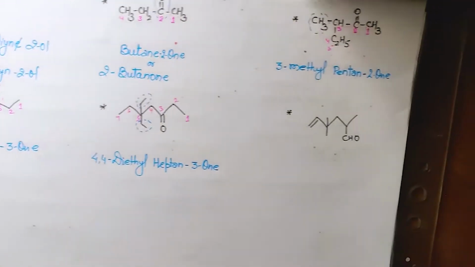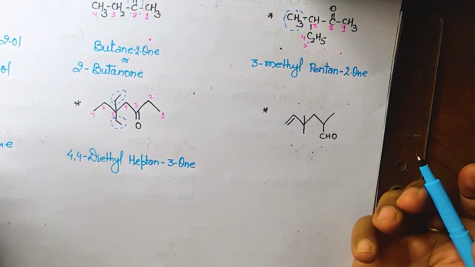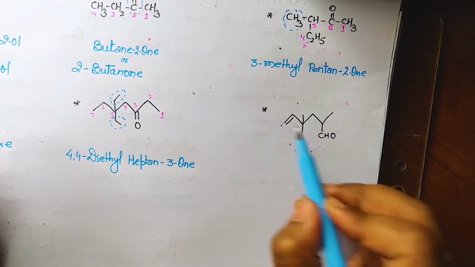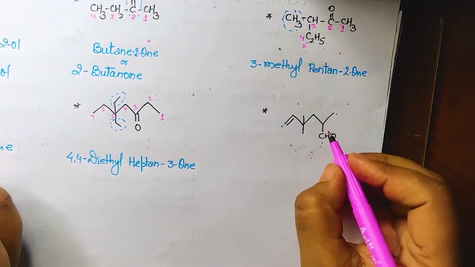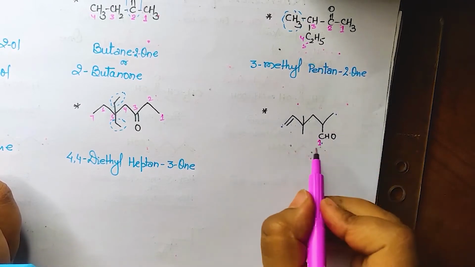Okay. Now this is the last question. Any doubt? Although it is coming, tell me, here the counting, will I start from this or this? From where should we start? Quite clear, this will be started from this one because the functional group is having carbon, and it is at the terminal.